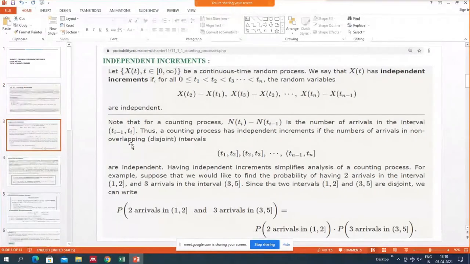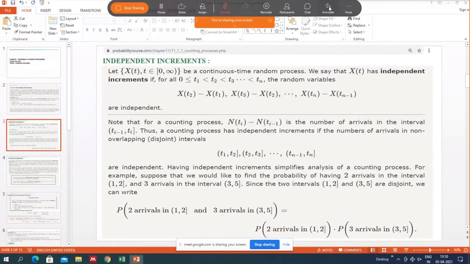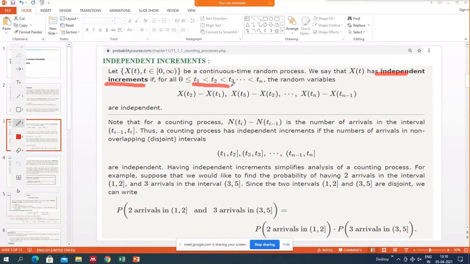Okay. Next, we define some properties for random processes. We say a random process Xt has independent increments if you take any times t1 strictly less than t2, t2 strictly less than t3, like this. We know that Xt is a random process, and for each fixed t, Xt is a random variable. So Xt2 is a random variable, Xt1 is a random variable, and their difference is also a random variable.